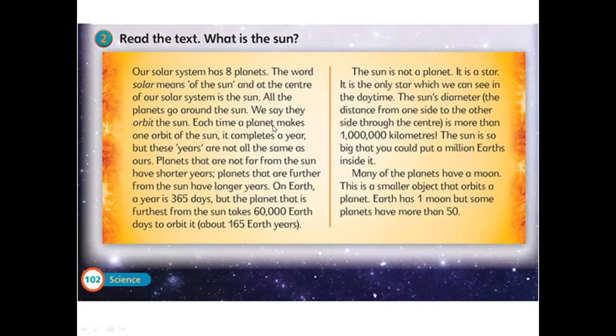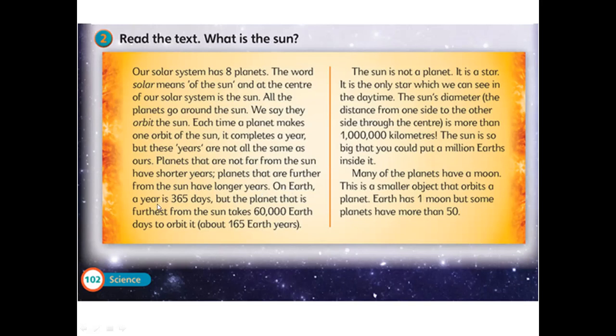Each time a planet makes one orbit of the sun, it completes a year. But these years are not all the same as ours. Planets that are not far from the sun have shorter years. Planets that are further from the sun have longer years.